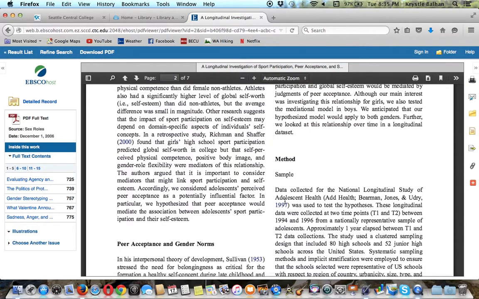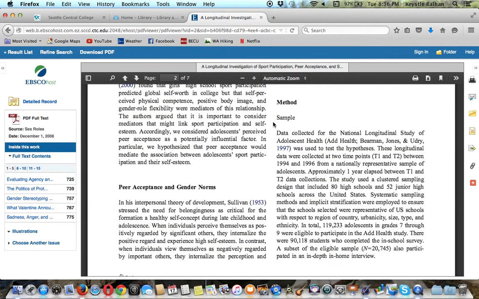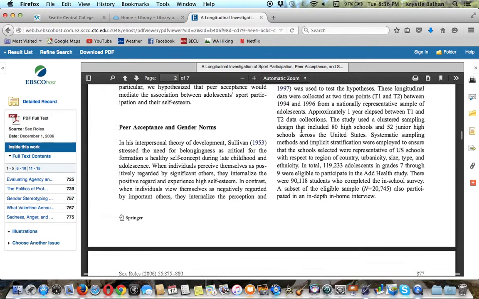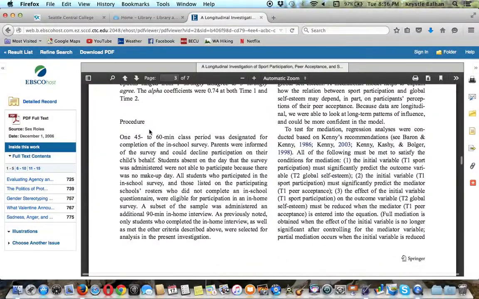And then if you are reading an original research paper, then the next section is going to be the method. And in the method we talk about our sample or our participants, so that is information that will describe who is used in the study. So it's usually about age and ethnicity, gender, just other identifying information. Within the methods, you'll also learn about the measures. So how was data collected? What were maybe the questions that were asked? And you usually get procedure, so exactly what happened in the study.